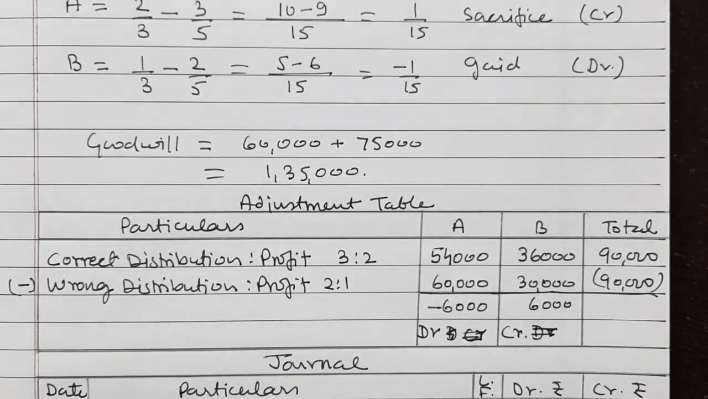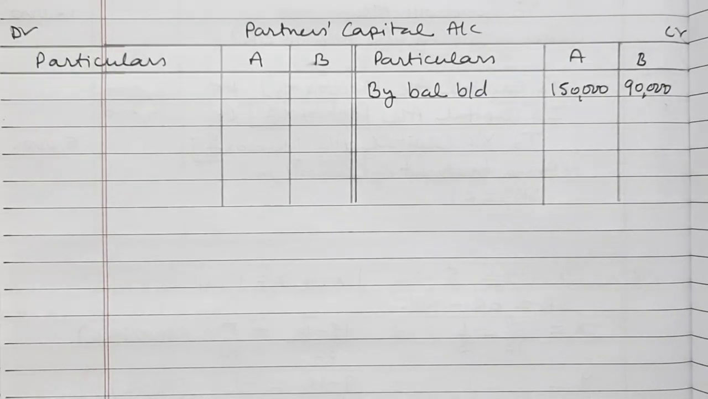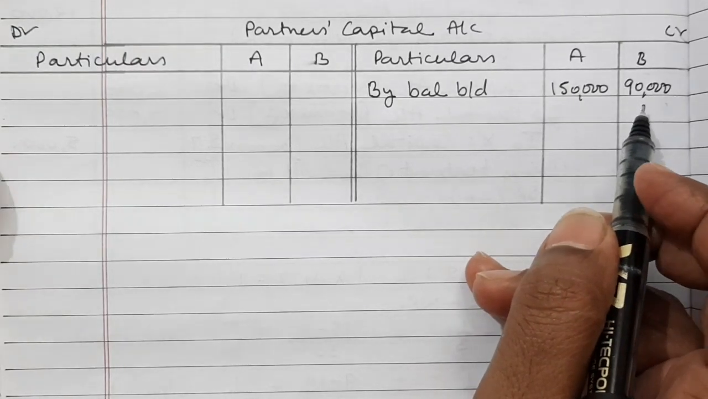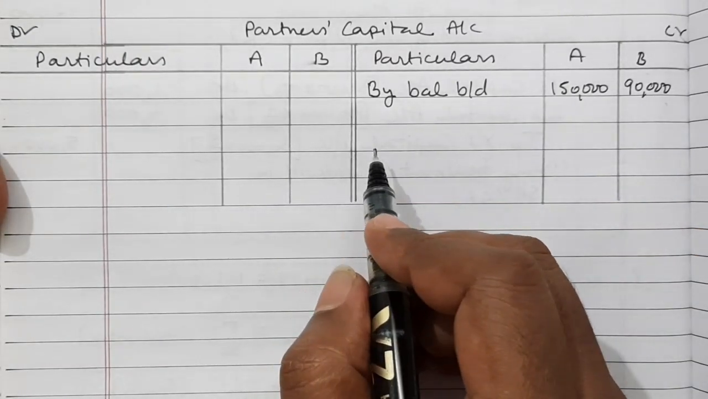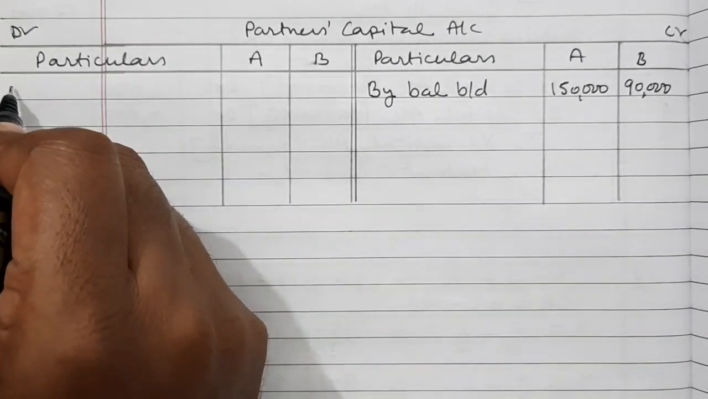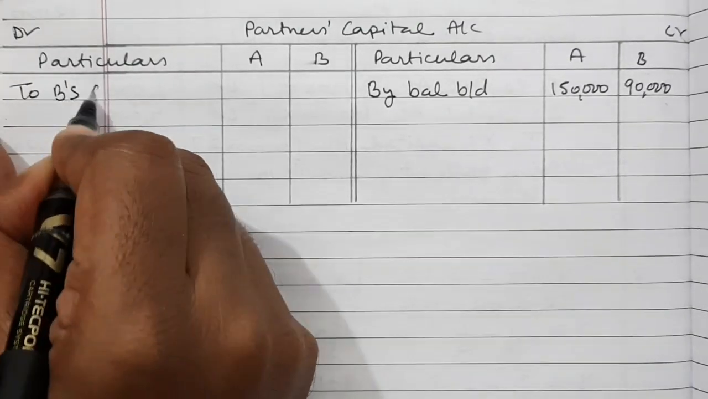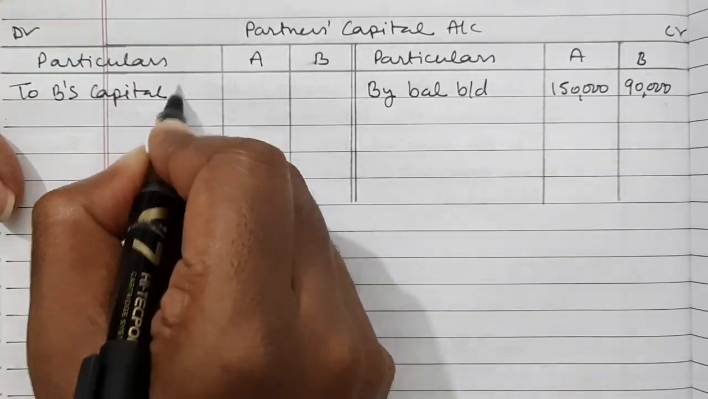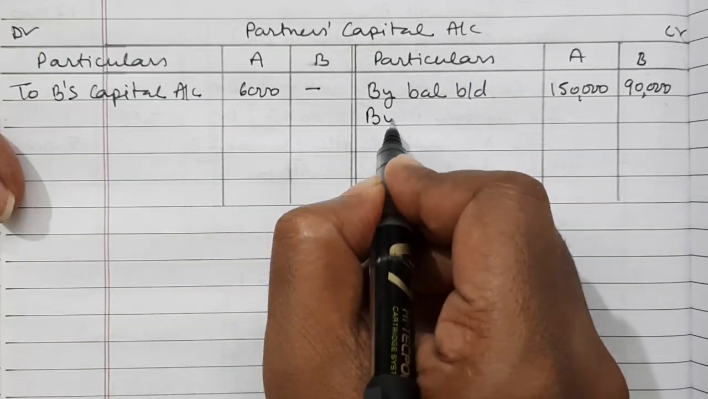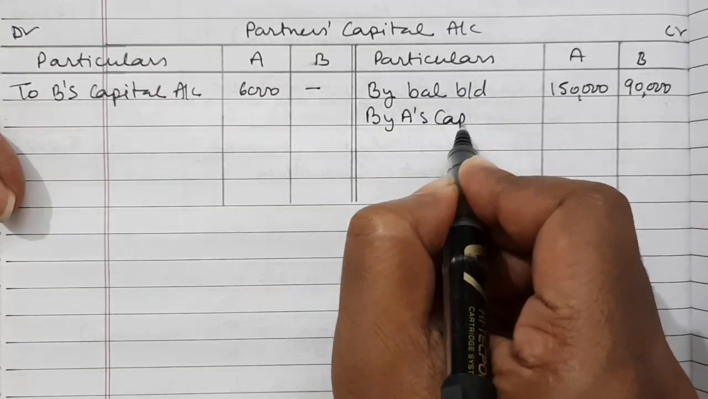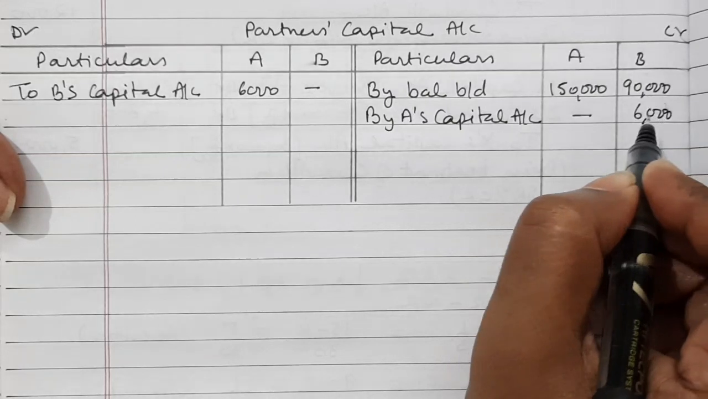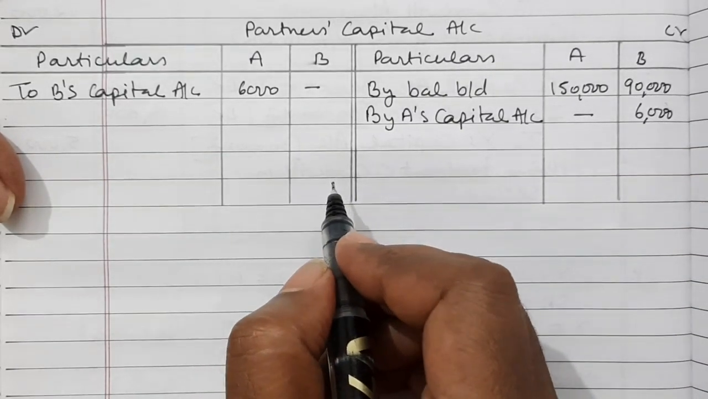Now let us prepare partner's capital account. Now partner's capital account, opening balance is given 1,50,000 for A and rupees 90,000 for B. Now let us make the adjustment entry for adjustment of profit. So A's capital account is debited to B's capital account by rupees 6,000, and B's capital account is credited by A's capital account by rupees 6,000. And the next transfer entry is for the treatment of goodwill.